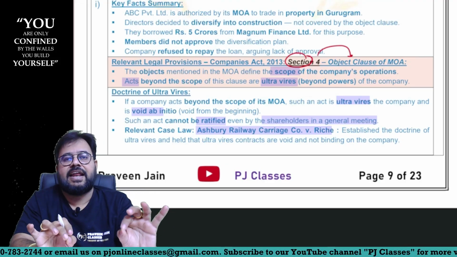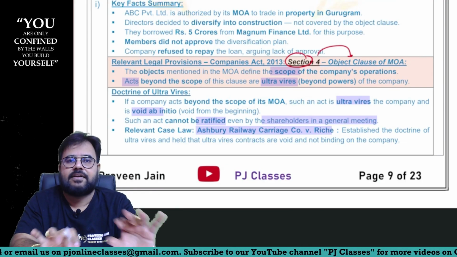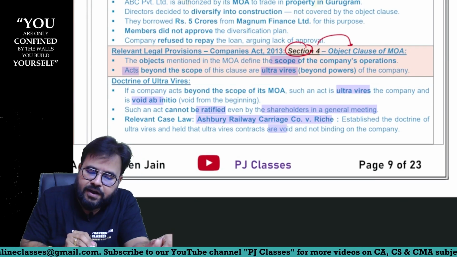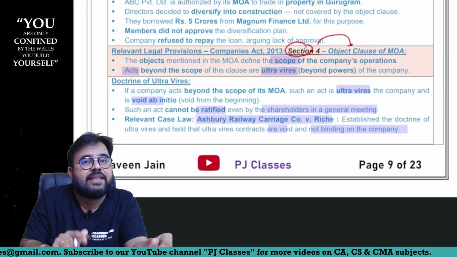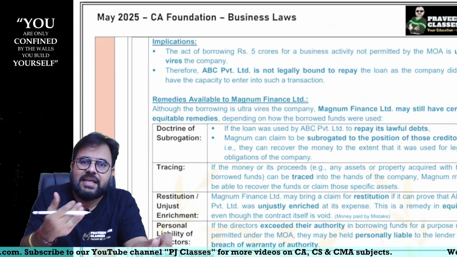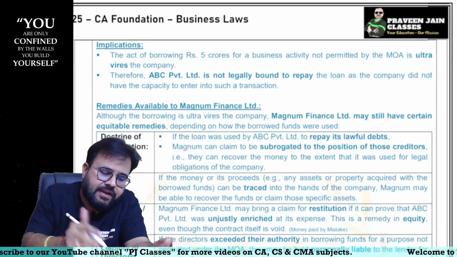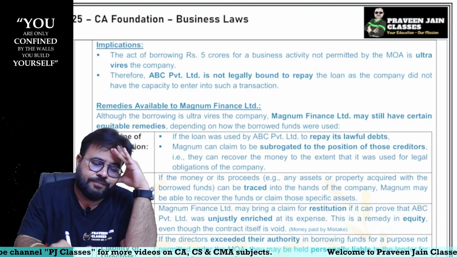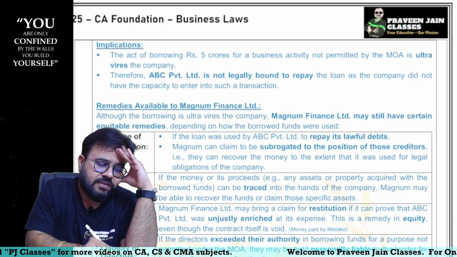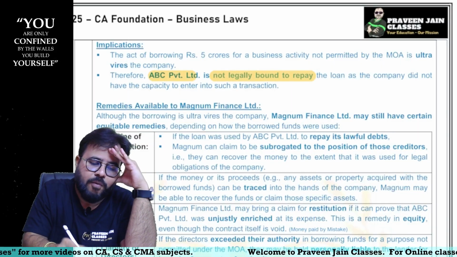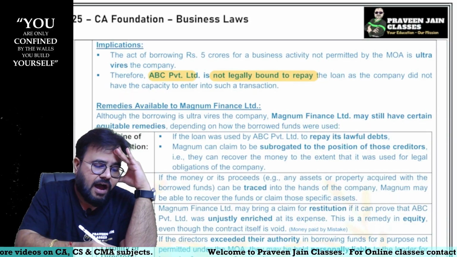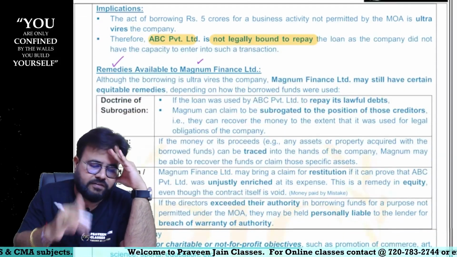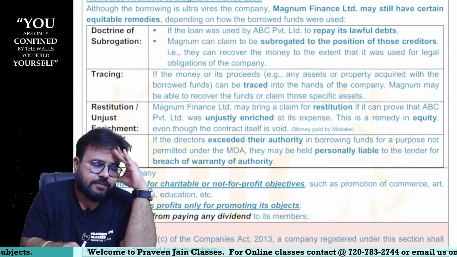And whenever anything is ultra vires, it cannot be ratified, sir. And these types of contracts are void and they are not binding the company, sir. But any recourse is there, sorry, let us see the implications, sir. What are the implications? Suppose you say this contract is void, sir. Now what will happen, sir? ABC is not legally bound to repay. But however, are there any remedies, recourse available to Magnum Finance Limited? Answer is yes, sir. So what are those remedies, sir?